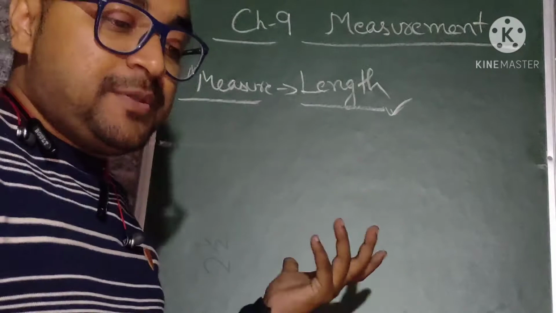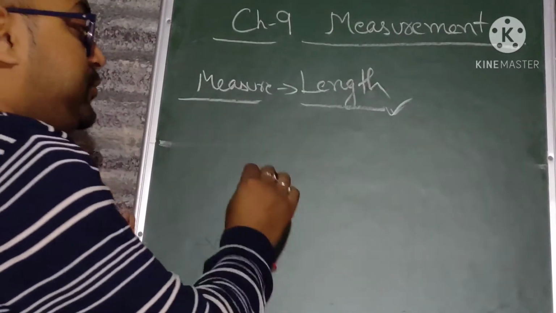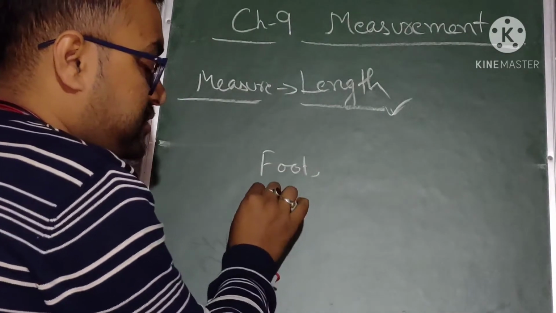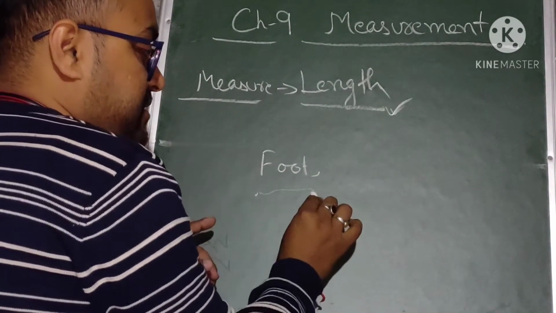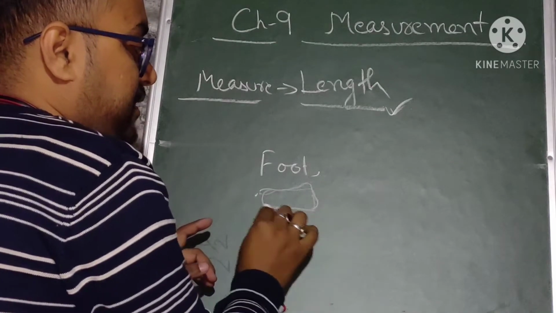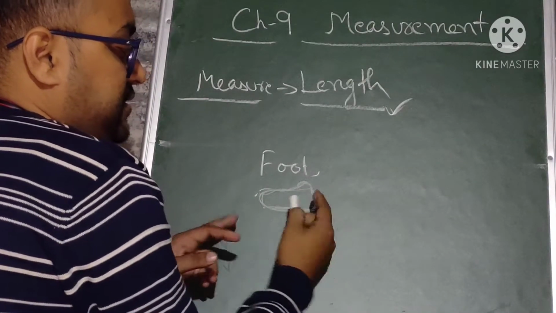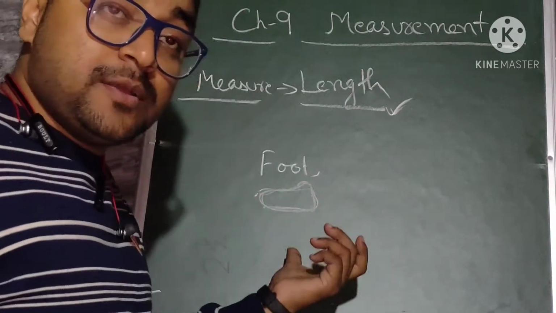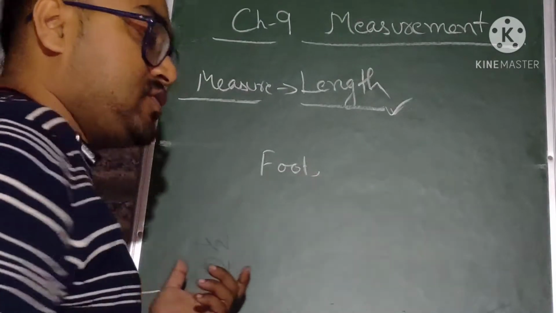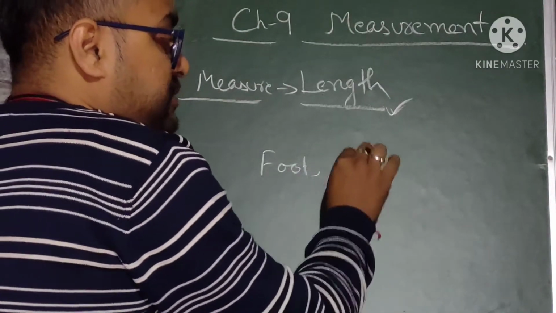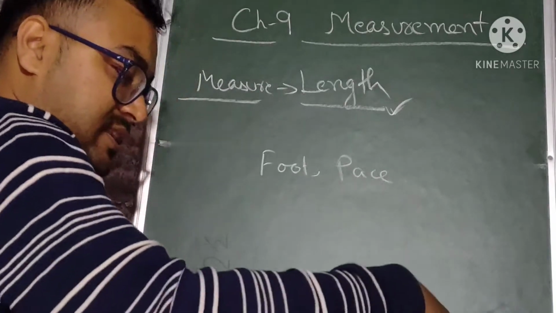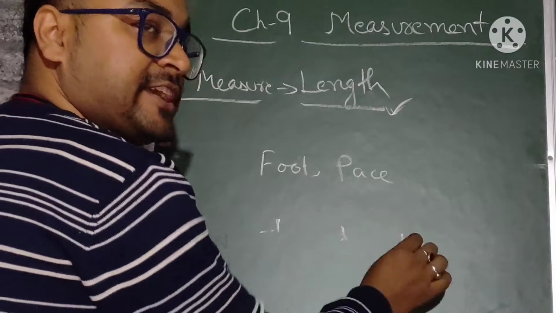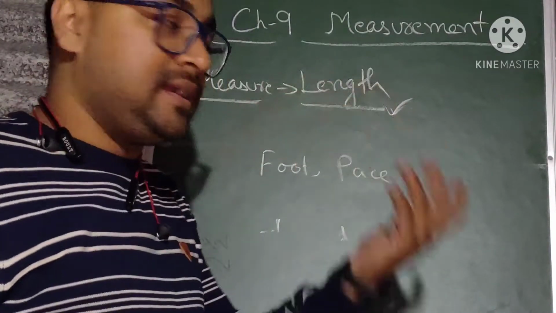Earlier, people used to measure length with the help of what? With the help of the foot, the footstep. Suppose this is the footstep of a person. I am simply drawing it. They used to use this footstep to measure. Then pace. Pace means from here till here, how much distance they have taken, again from here to here. These are the units they used to take earlier.